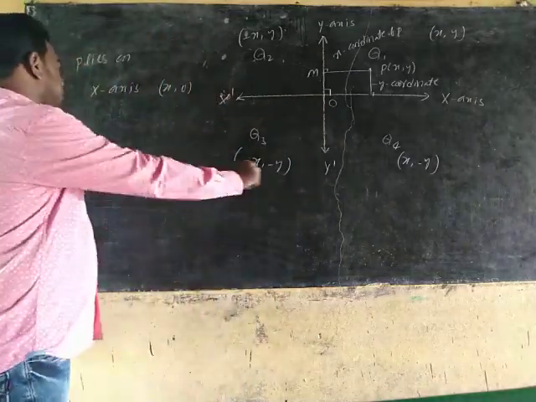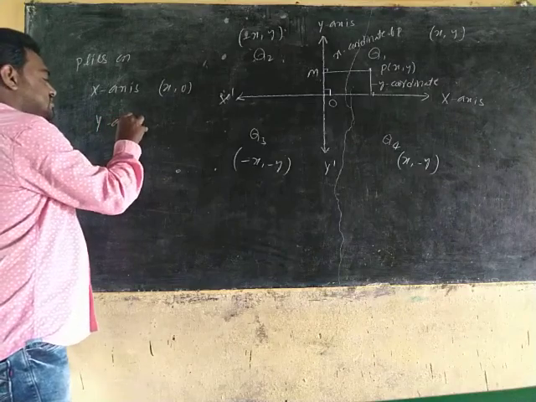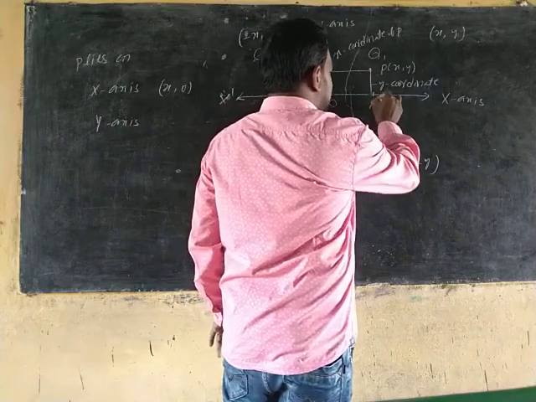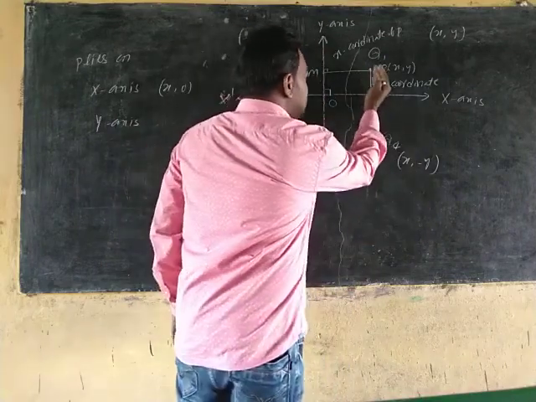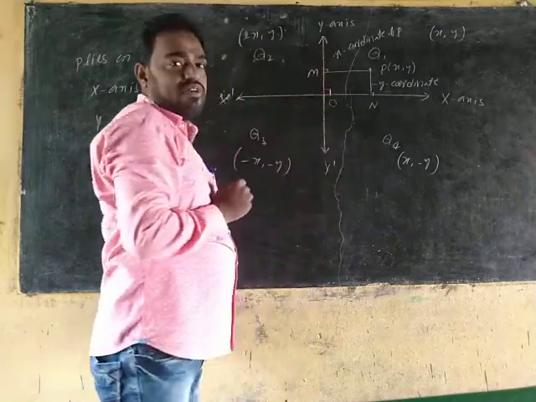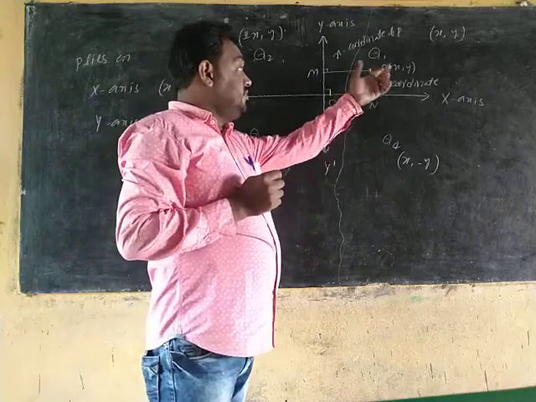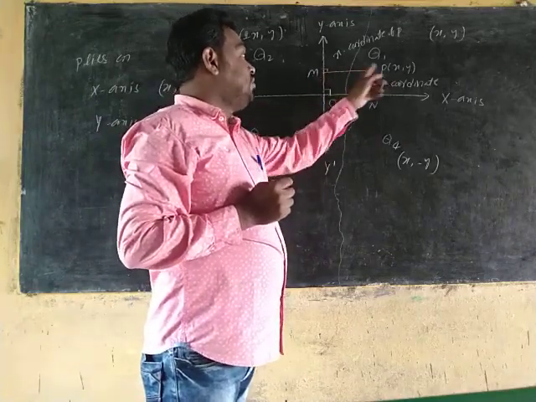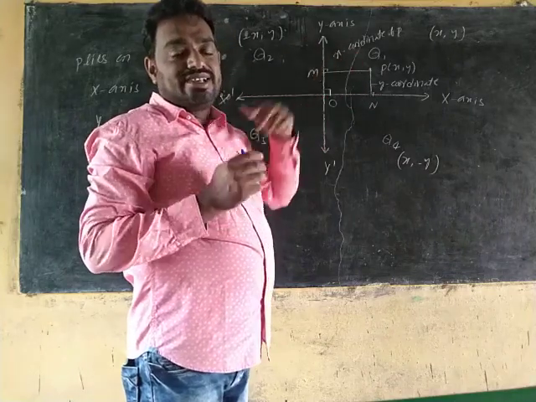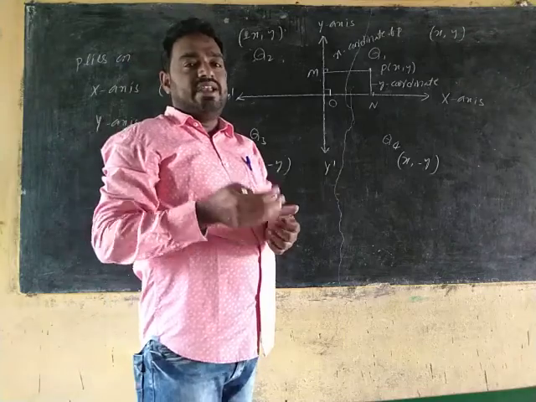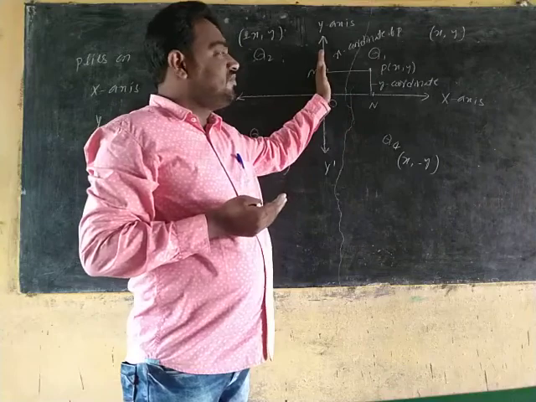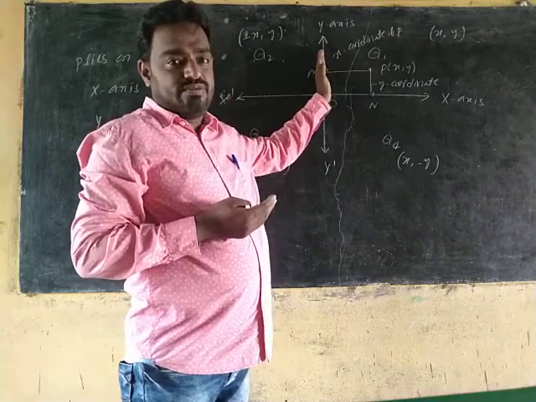Similarly, if the point lies on the y-axis, take this point P, if it overlaps with the y-axis, then its distance from the y-axis, the x coordinate, is 0.